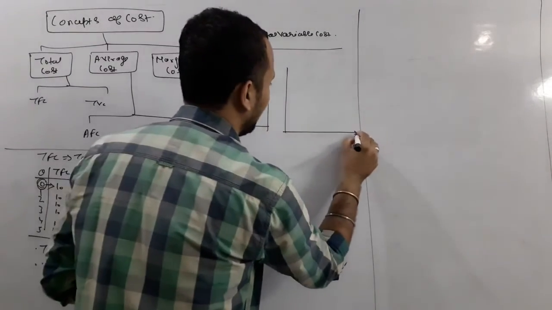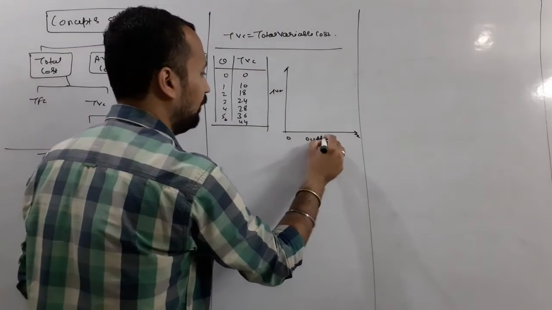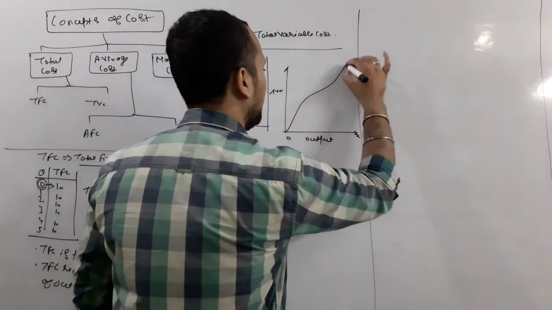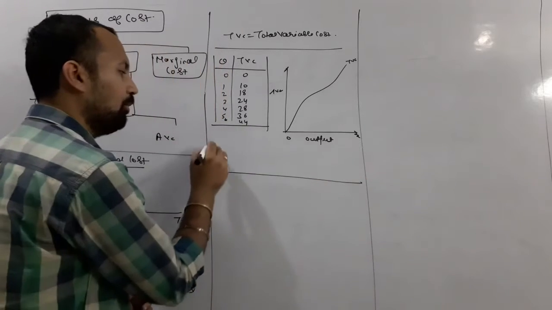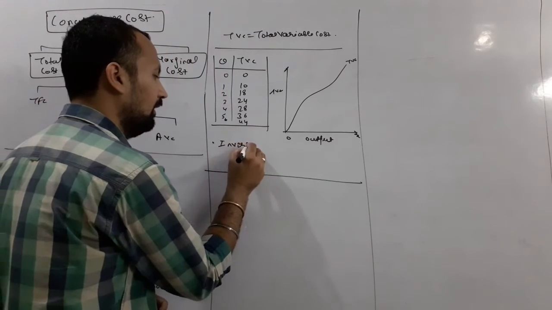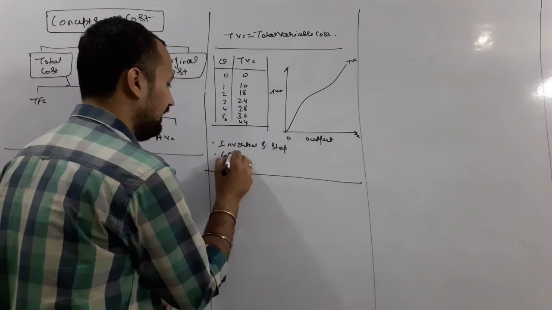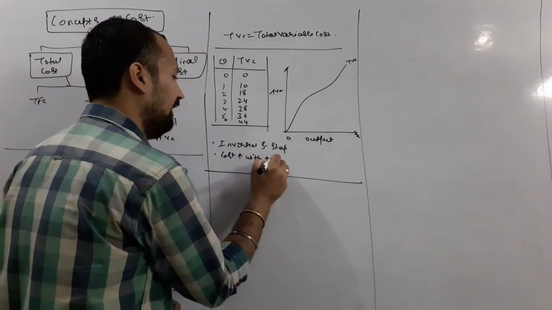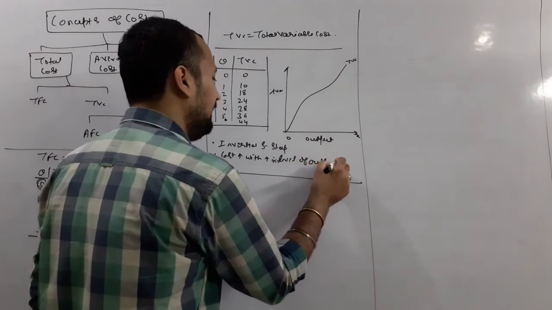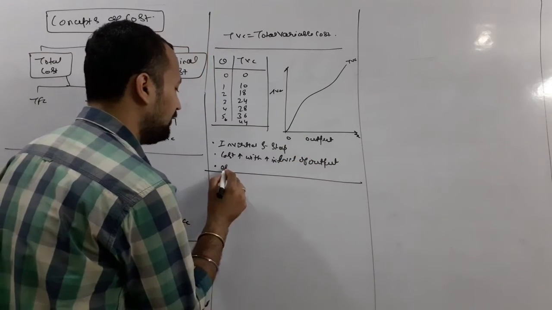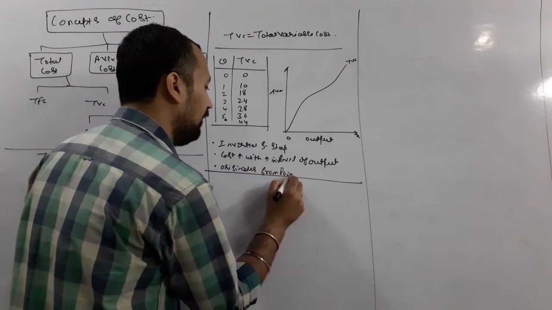So its diagram can be like this: x-axis, point of origin, y-axis, TVC, output. The curve makes a shape of inverted S. So I am writing down the observations. It makes an inverted S shape. Cost increases with increase in level of output. And the important point to consider is that it originates from the point of origin.